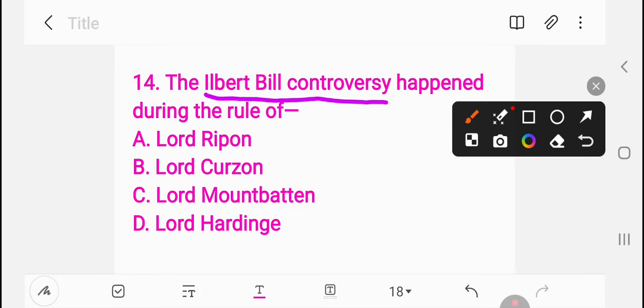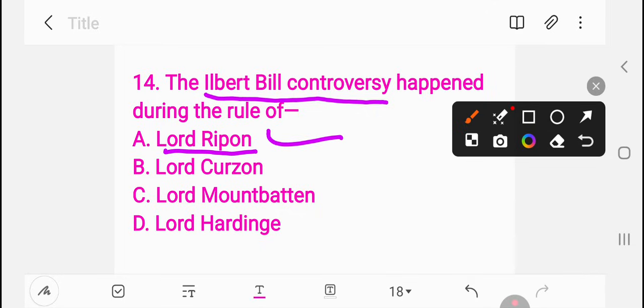During the rule of Lord Ripon, Lord Curzon, Lord Mountbatten, Lord Hardinge. Question number 14, the right answer is A, Lord Ripon. The Ilbert Bill controversy happened during Lord Ripon's rule.